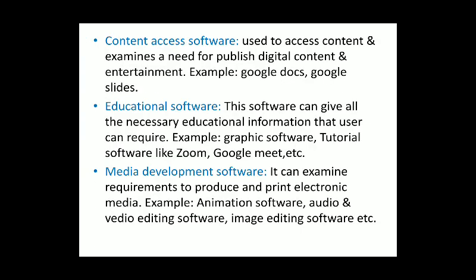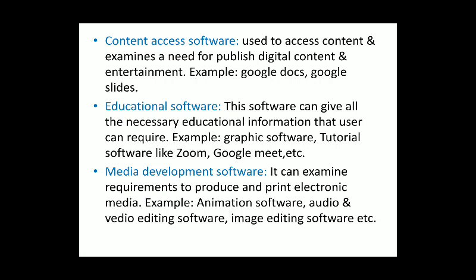Now after that, content access software. That means we have many types of content available online on the web, and we can access that content with this software. It is used to access content and examine the need for published digital content and entertainment. For example, Google Docs, Google Slides, or Google Forms.